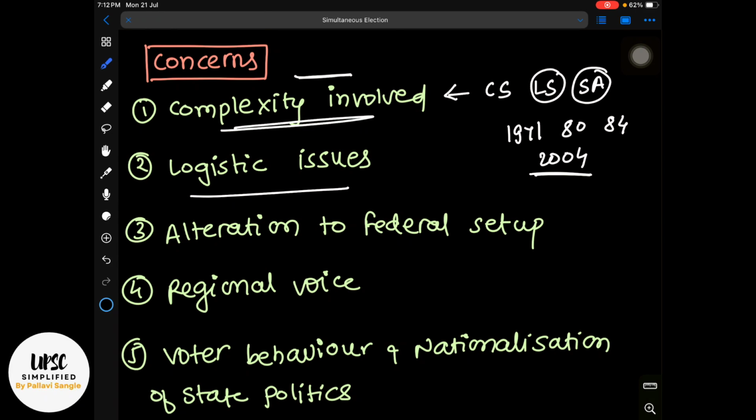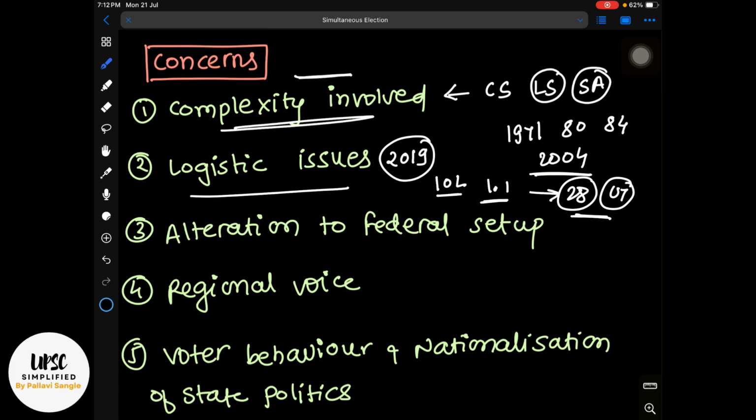Then there is a logistic issue also. As I have said, huge machinery is involved. So let us take the 2019 figure, that in the Lok Sabha election over 10 lakh polling stations were there, and 1.1 crore polling staff was deployed for the 2019 election. So imagine that the election is happening for all the 28 states, all the union territories, and the central Lok Sabha also. This will be a very, very huge logistic issue if not handled very nicely.